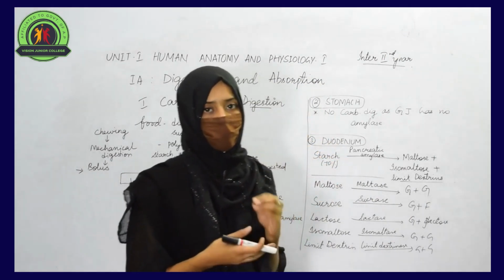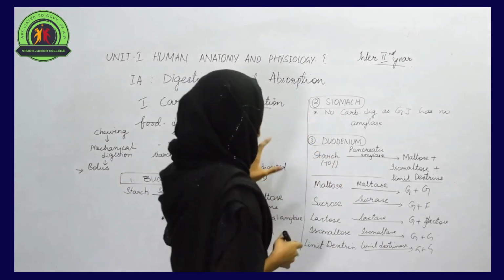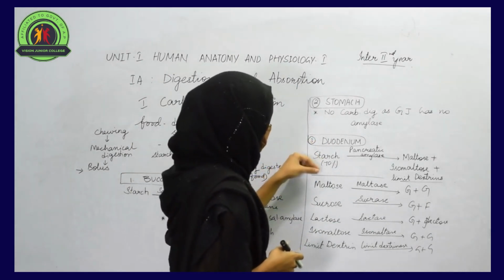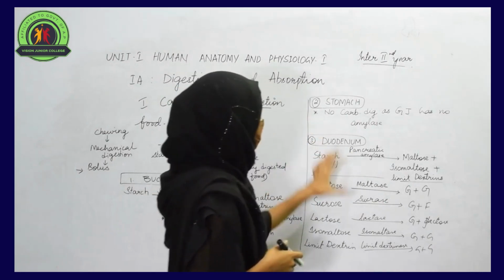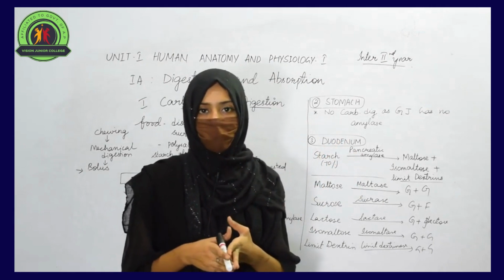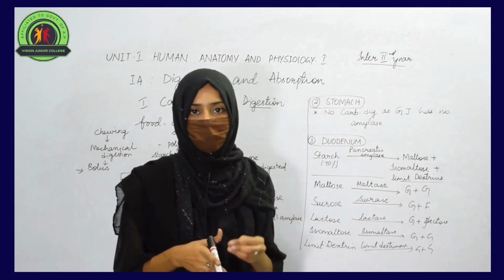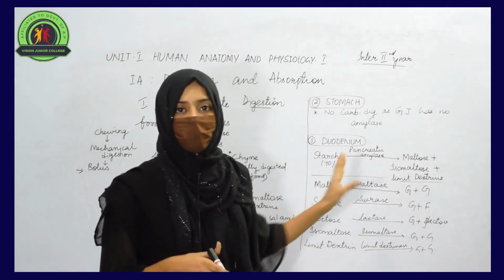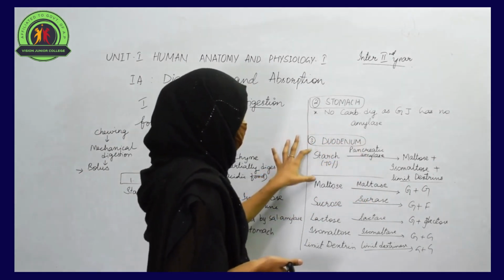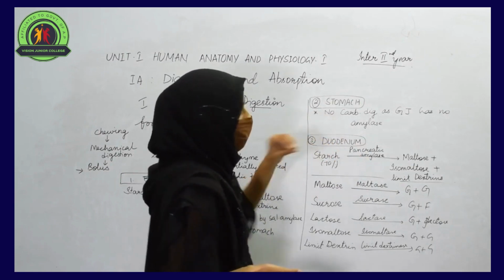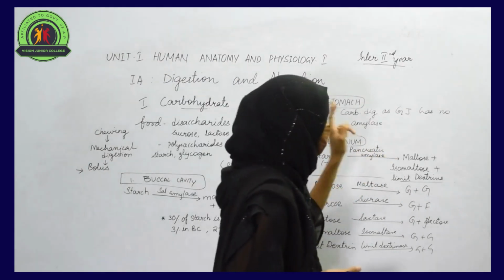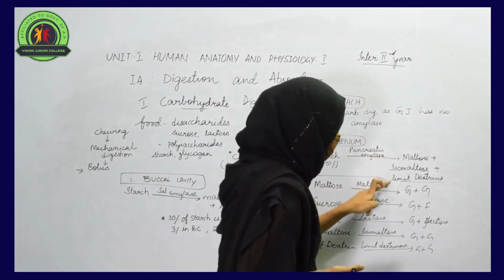The next part in the alimentary canal that helps in carbohydrate digestion is our duodenum. Duodenum is the first part of the small intestine. The stomach opens into the duodenum. When the starch reaches the duodenum, some enzymes are present, and these enzymes are pancreatic amylases. Pancreatic juice is secreted by the pancreas and transferred to the duodenum. In the duodenum, pancreatic amylases act on the starch, and they are able to convert 70% of the starch into different sugars like maltose, isomaltose and limit dextrins.